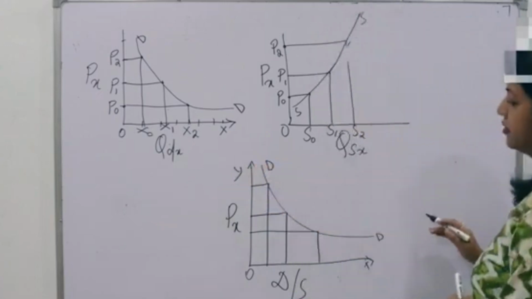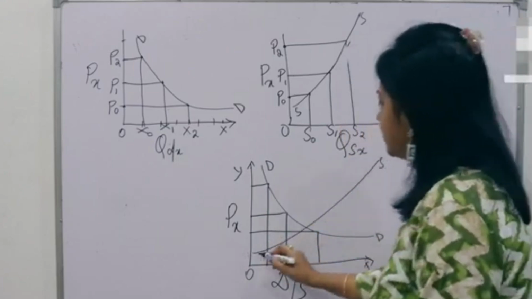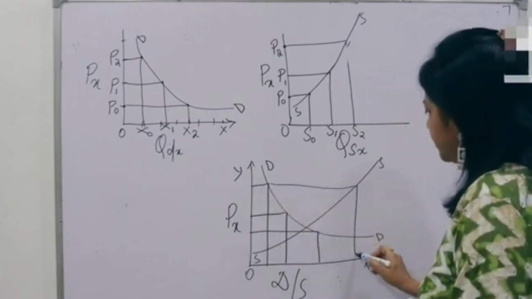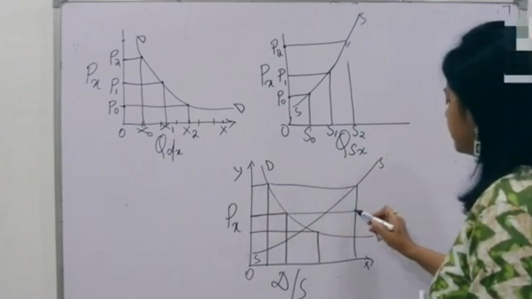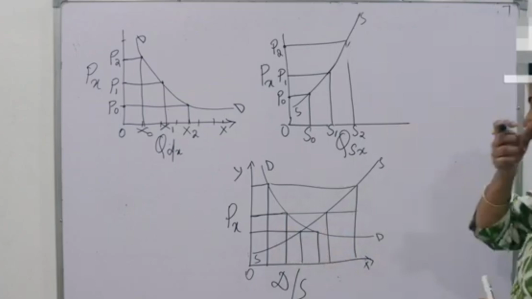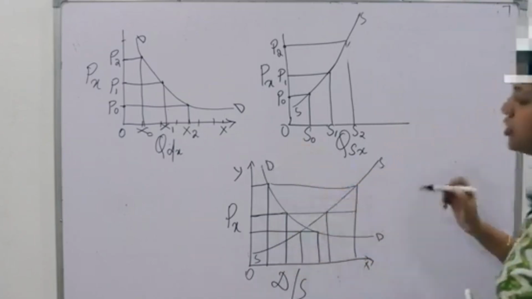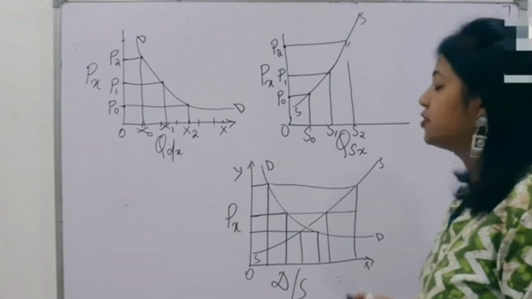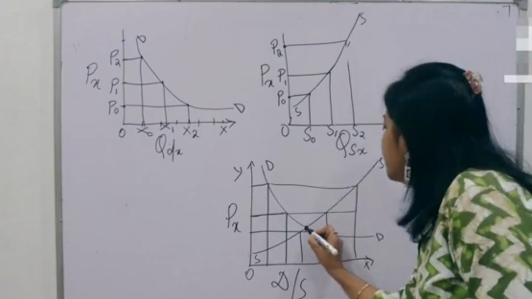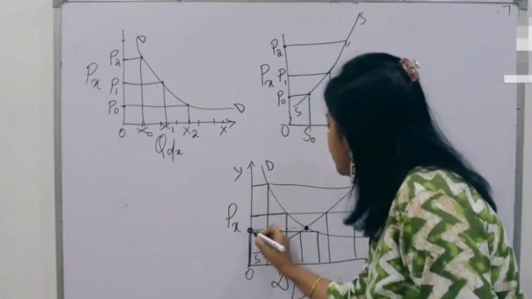So friends, this is my demand curve. Similarly, I have a supply curve SS. At this price, the supply is this much. At this price, the supply is this much. At this price, the supply is this much. So do you understand that this is the supply curve which slopes upward, and this is the demand curve which slopes downwards. Now, what is the price at which the product will be sold? The product is sold at a price where both supply and demand intersect each other. This is the price at which the product will be sold.